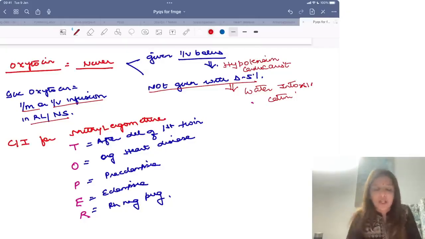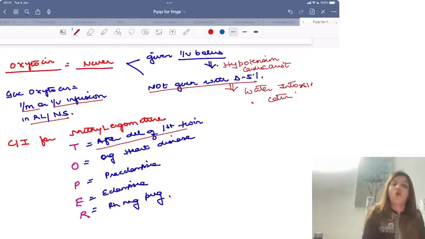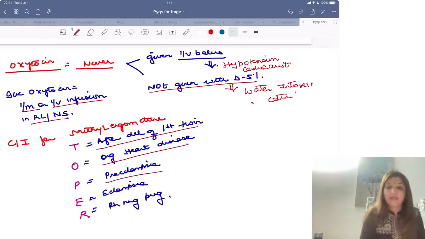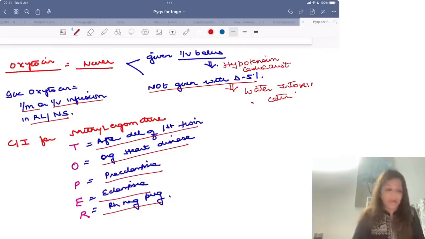TOPER. What is T? T is after delivery of first twin. You can give methyl ergometrin after delivery of second twin, but not after delivery of first twin. O stands for organic heart disease or any heart disease. P for preeclampsia, E for eclampsia, and R for Rh negative pregnancy.